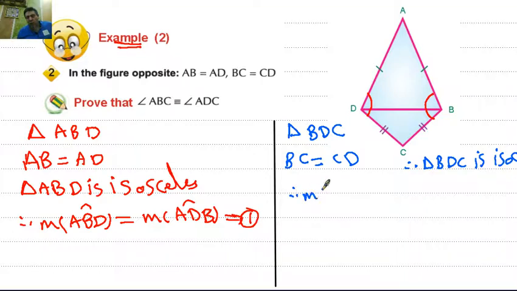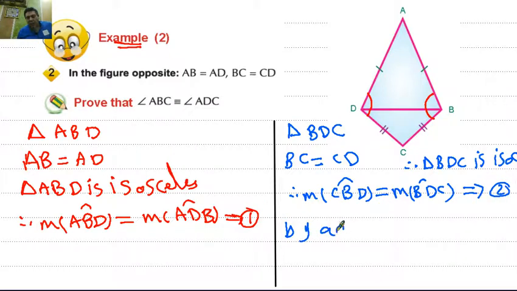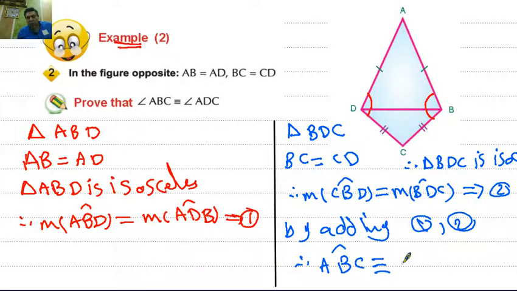Then the measure of angle CBD equals the measure of angle BDC. Relation number 2. By adding 1 and 2, then angle ABC is congruent, or equal, to angle ADC.